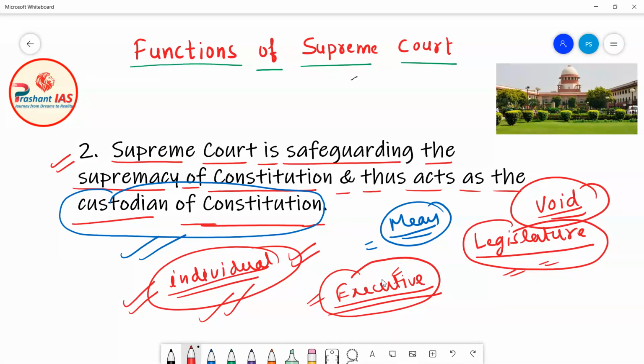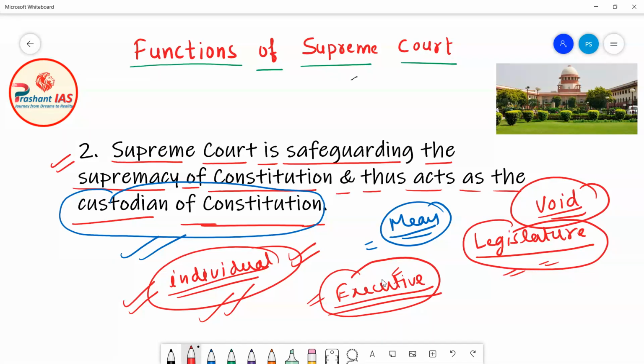If any person is practicing untouchability against another, then the victim can directly approach the Supreme Court and file the case against the person who practiced untouchability. And then the Supreme Court will punish that person.